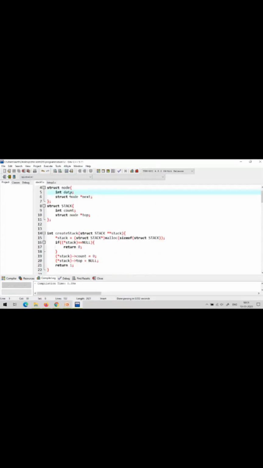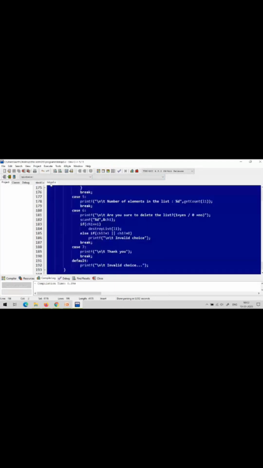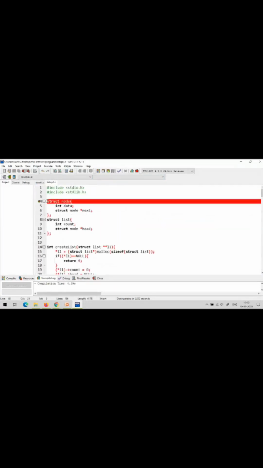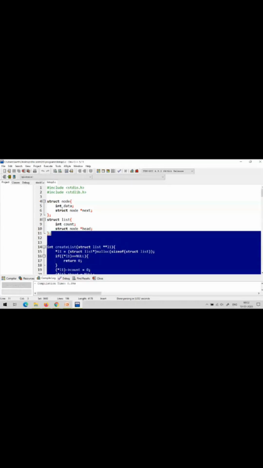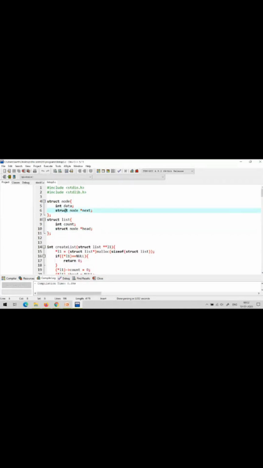Now I hope the coding window is visible to you. Here, see, this is a list. Yesterday we discussed this list example. Whatever structures I have used, struct node and struct list, the same two structures I am using here also, node and stack. Instead of the structure name list, here the structure name is stack, and for the second variable, instead of star head pointer, I am calling it a top pointer.